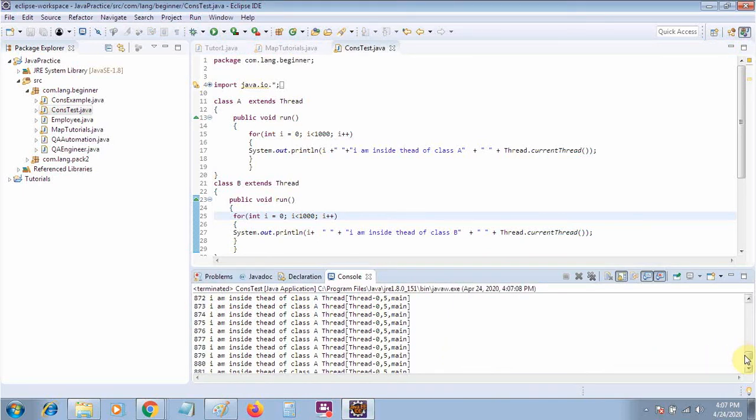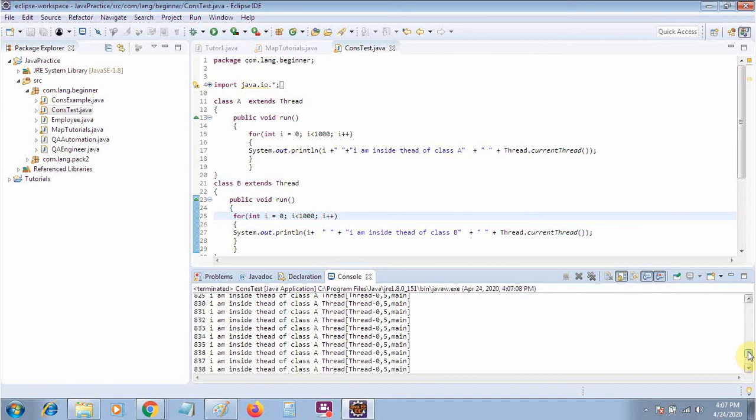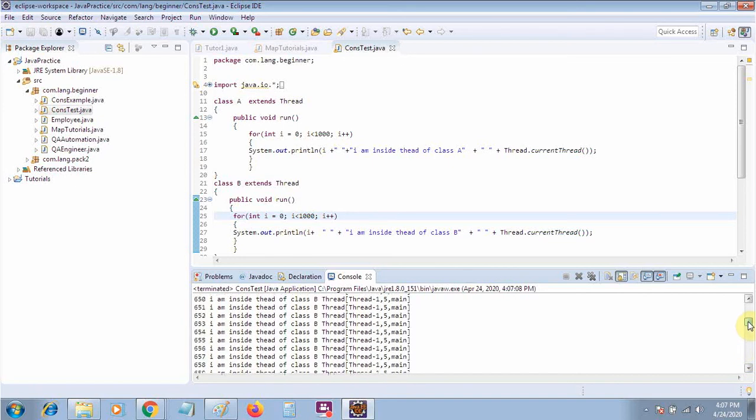So you will see that they are running parallelly. They have started from 2 to 4, and so on, then the sequence is not continuous because they are running parallelly. If you see here, it's a 2, 3, 0.